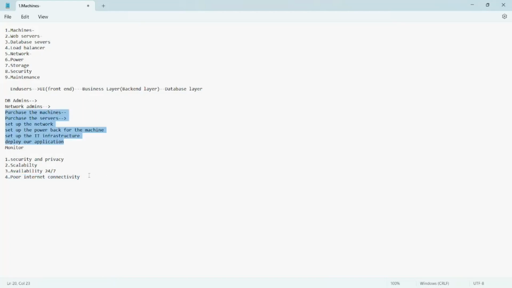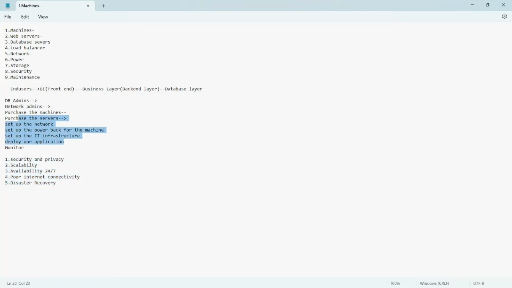And then disaster recovery. Suppose there is an earthquake in an area, and due to that servers are crashed. So what about the application and what about the application data? Disaster recovery is also a big problem. So these are some challenges we may face if we monitor all the IT infrastructure manually.